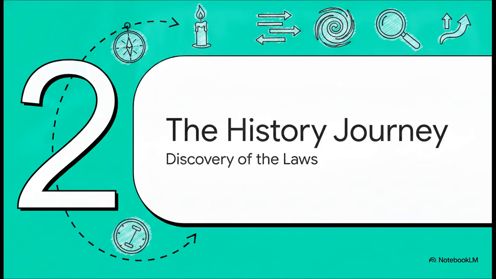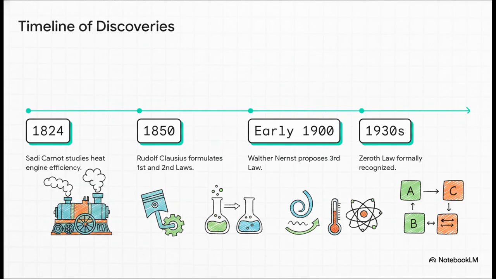Moving right along to section 2, the history journey. Interestingly enough, these laws weren't just cooked up by one person overnight in a lab. They were discovered out of sheer practical necessity during the Industrial Revolution, mostly because people really wanted to make steam engines better. Sadi Carnot kicked the whole thing off back in 1824 by looking at engine efficiency. Then Rudolf Clausius formulated the first and second laws around 1850. Walter Nernst brought us the third law in the early 1900s.